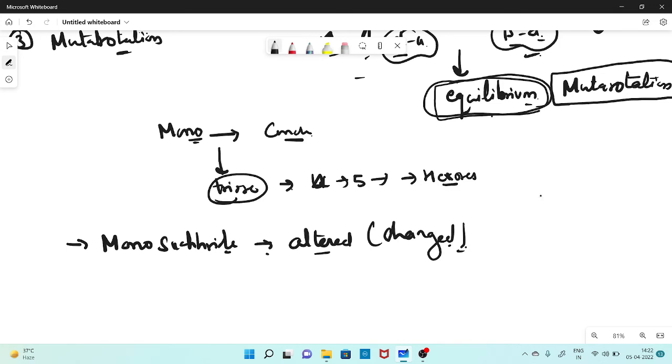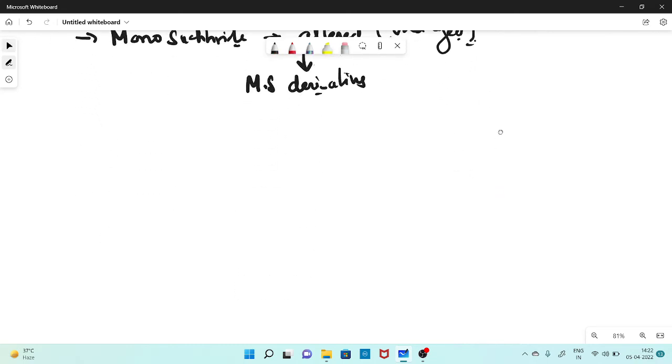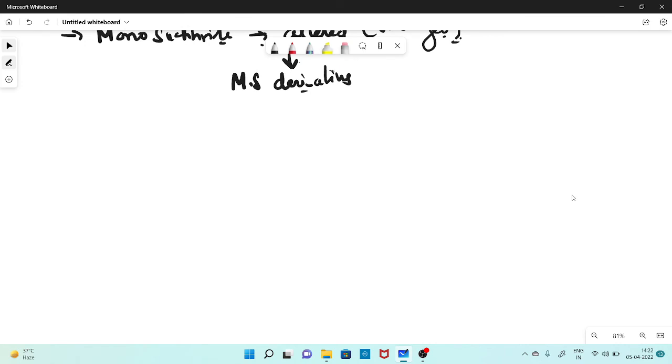Due to this alteration, these types of molecules are called monosaccharide derivatives. So monosaccharides have derivatives in which particular components are altered or changed, right? In this case, number one monosaccharide derivative is called glycosides.